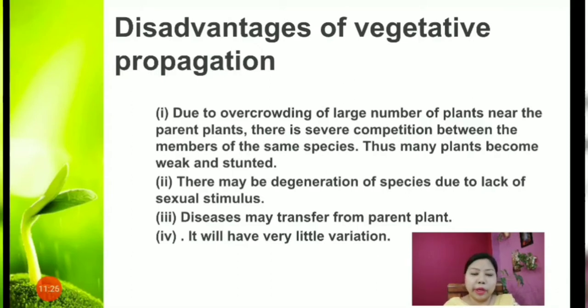disadvantages of vegetative propagation. So due to overcrowding of large number of plants near the parent plant, there is a severe competition between the members of the same species. Thus, many plants become weak and stunted. They may be degenerated of species due to lack of sexual stimulus. Diseases can be transferred from the parent plant to the new plants. It will have very little variation since only one plant is involved. Fine. So these are some of the disadvantages of vegetative propagation.